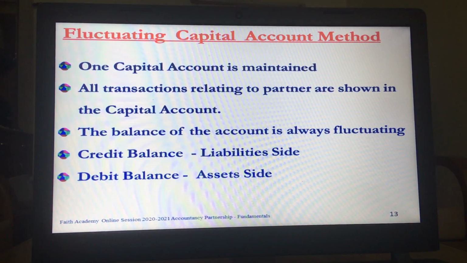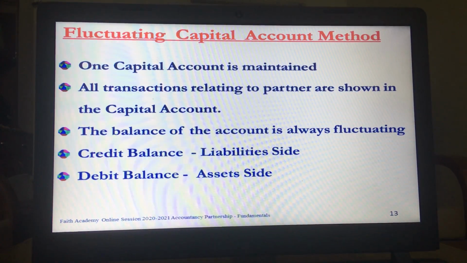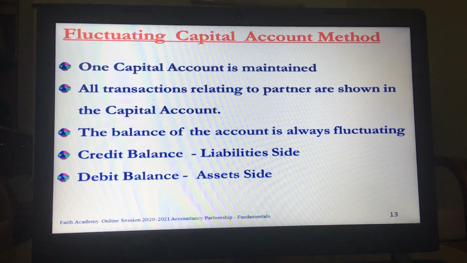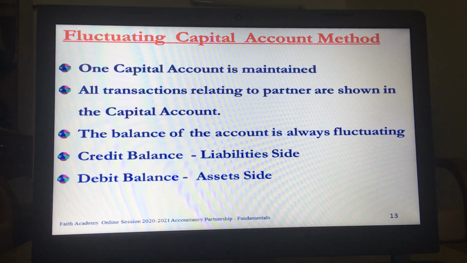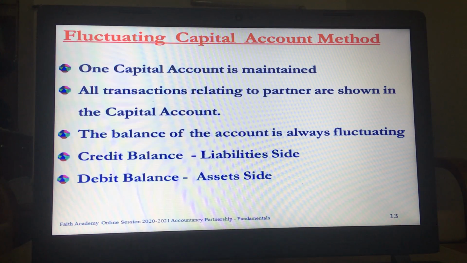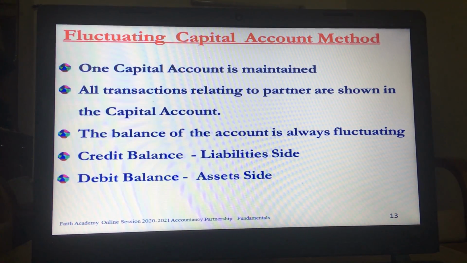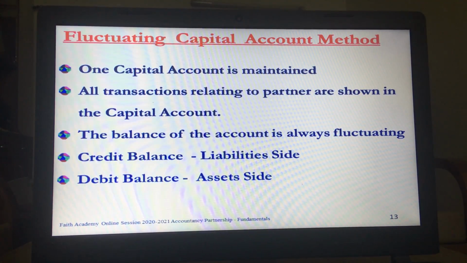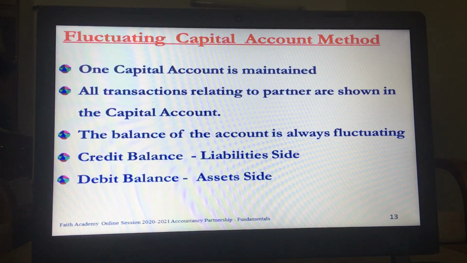That is the reason why the balance of such a capital account is always fluctuating. If the account shows a credit balance, it finds a place on the liability side of the balance sheet. And if the account has a debit balance, it will find its place on the asset side of the balance sheet at the end of the accounting year.